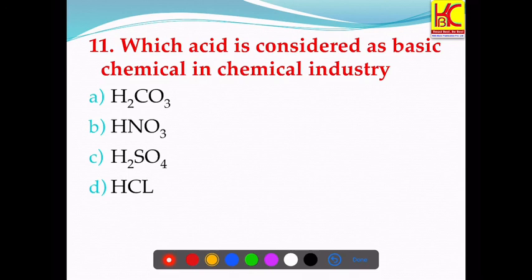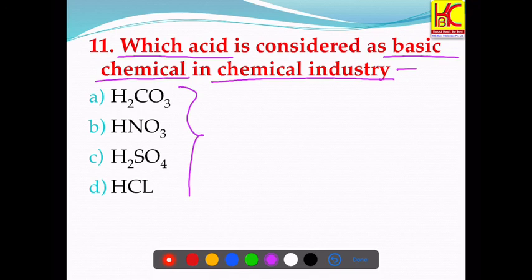Question number 11. Which acid is considered as basic chemical in the chemical industry? So, which of these chemicals is considered as a basic chemical in the chemical industries?